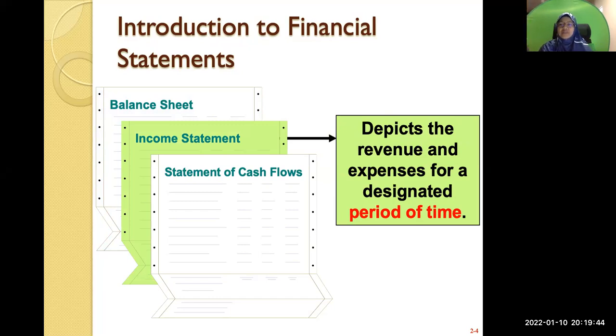If it's for the month, that is the statement for the month of that period. The other name for income statement is statement of profit and loss, because it tells you whether the company is making profit or loss based on the revenue and expenses.